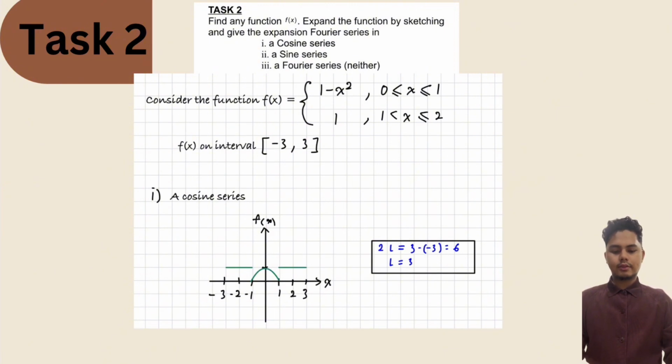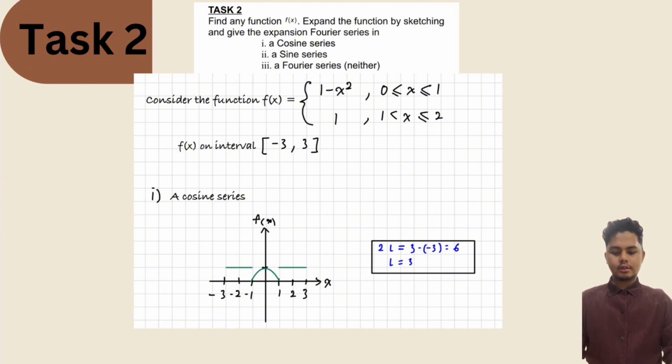Consider the function f(x) is 1 minus x squared, where x is greater than or equal to 0 and smaller than or equal to 1. For the second function, f(x) is 1, where x is greater than 1 and smaller than or equal to 2. For the interval, the function is from negative 3 to 3. So we move to the graph.